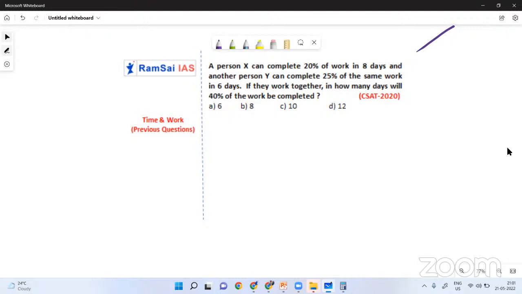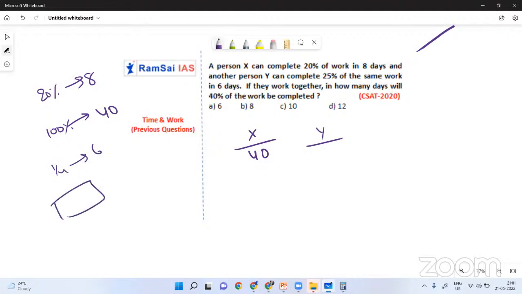Okay, let me explain. A person X can complete 20% of work in 8 days. 20% of work in 8 days means 100% of work takes how much time? 5 times only, so 40 days. So indirectly X can finish the work in 40 days. Y can finish 25%, which means one fourth, in 6 days. So generally I'll consider like this: 1, 2, 3, 4. Out of 4 portions, this is one fourth, 6. So 6, 6, 6, 6 is 24 days.